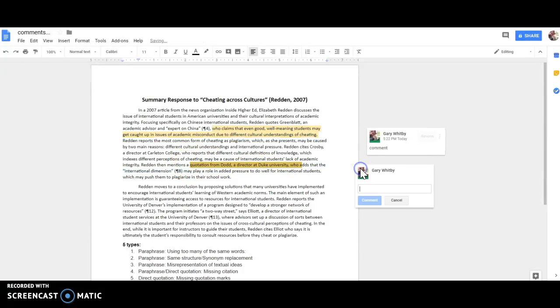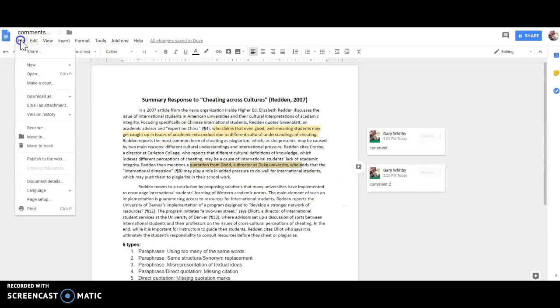issues, so you would put a comment on this with your problems that you created. Comment 2. Okay, I'm just doing this real quickly. And you comment. So I have 2 comments here. Then after you're done with that, then what you want to do is go to File and then say Download As, and then Microsoft Word document.